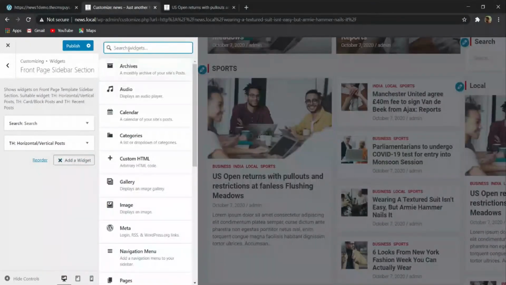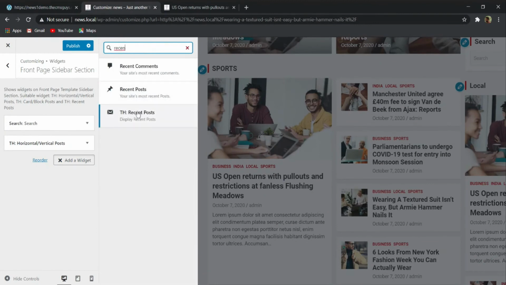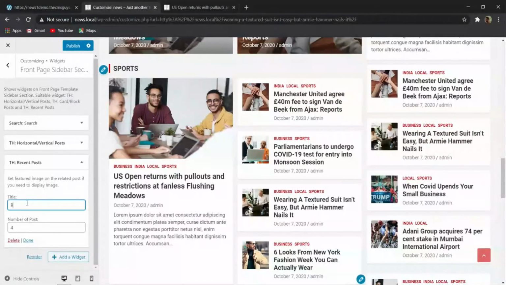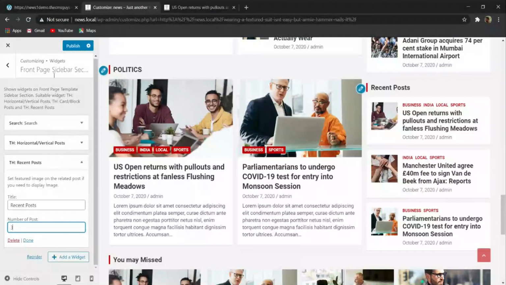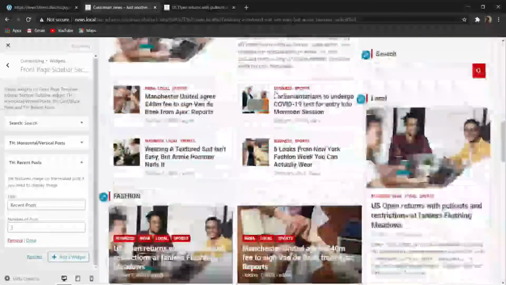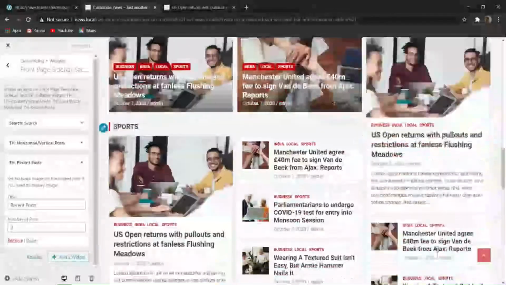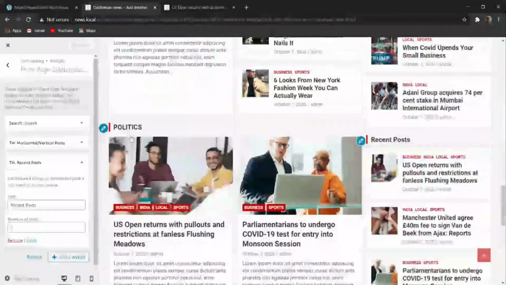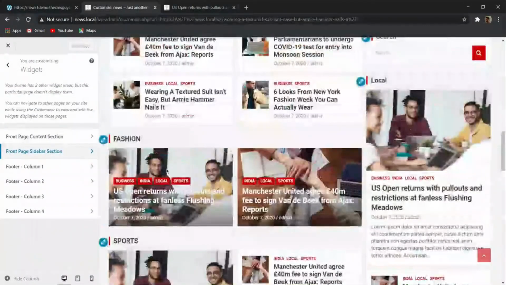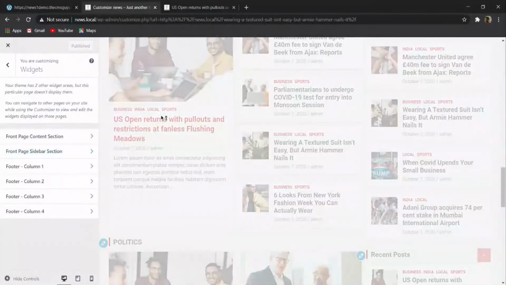If you want to add a widget, and here if you want to add recent post, you can add this recent post over here, and you can give a title of recent post, and you can also select the number of posts you want to show over here. Now let me click on publish. You can see that this thing is sticky, so you can create a sidebar like this. Now let me customize the single page sidebar.